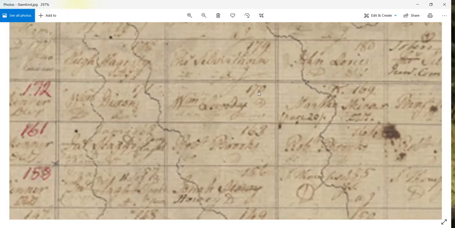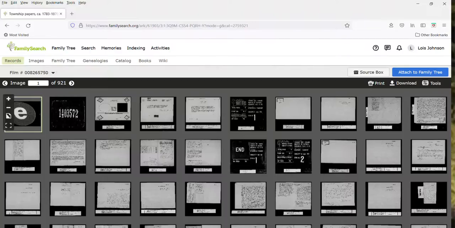So this one does not use lots and concessions. If I go back to Family Search, Stamford starts on page 233.